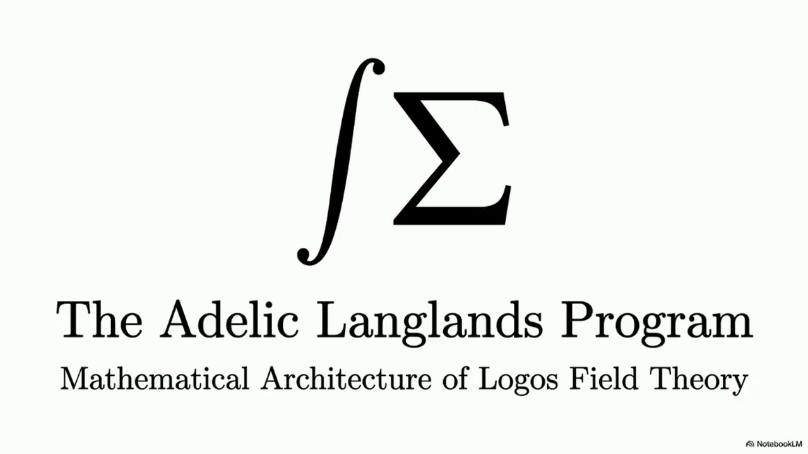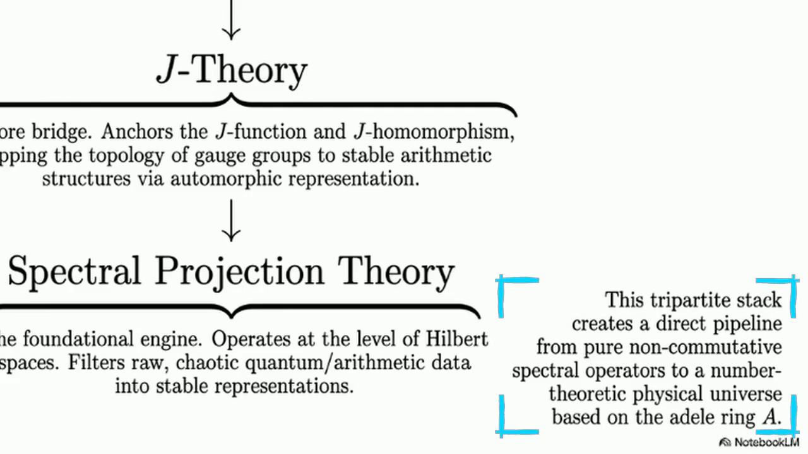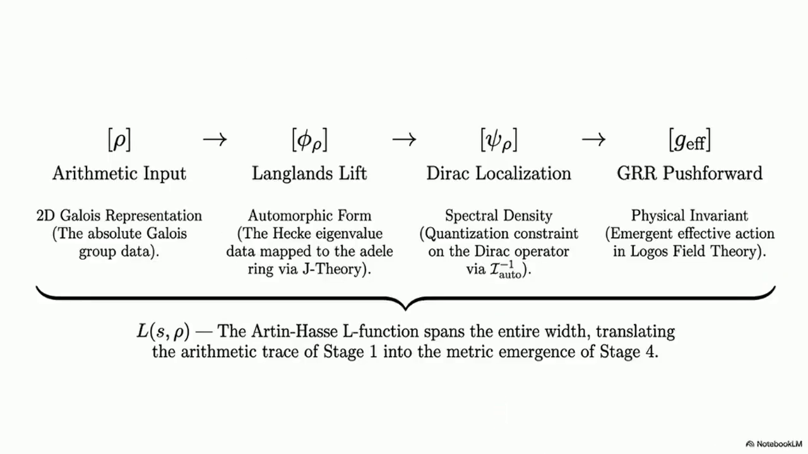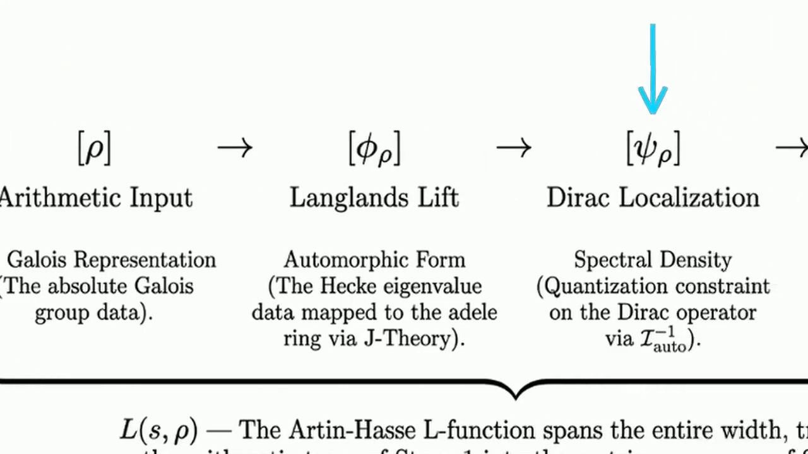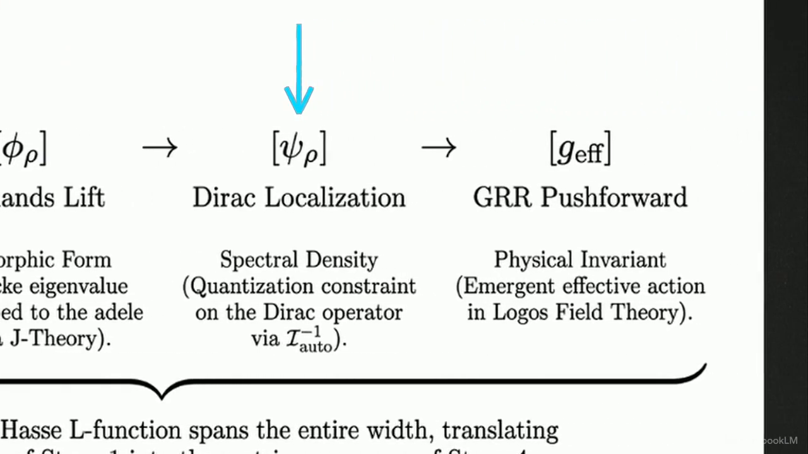The physical universe is not constructed from material particles. It is built directly from structured mathematical language and operators. To see how this works, we trace a pipeline where pure arithmetic data becomes an emergent physical metric. We start with an arithmetic input, pass it through a Langlands lift, constrain it via a Dirac operator, and push it forward into physical reality.